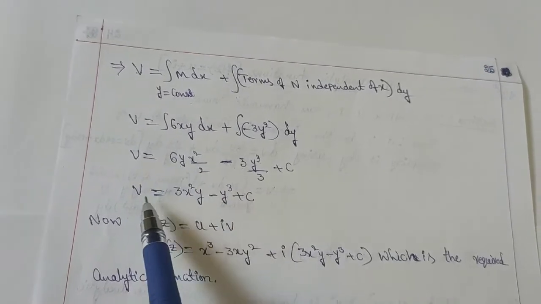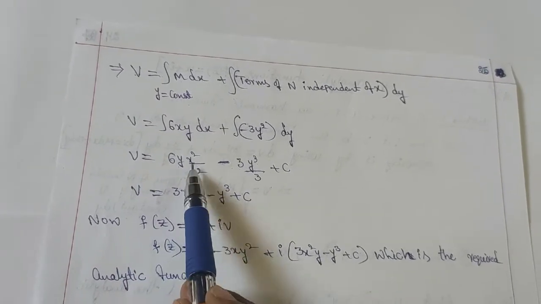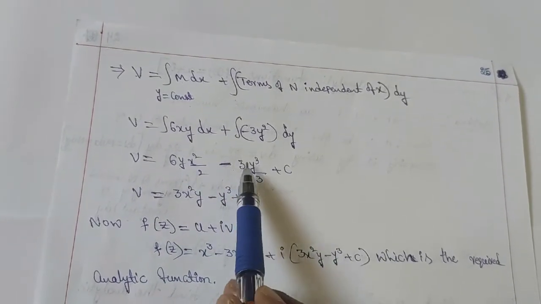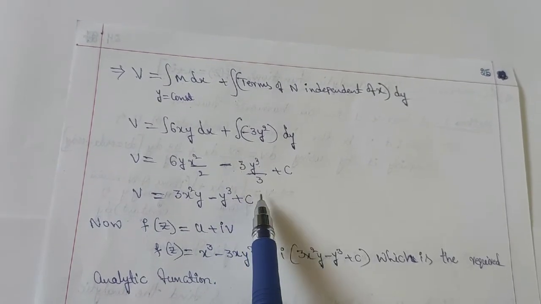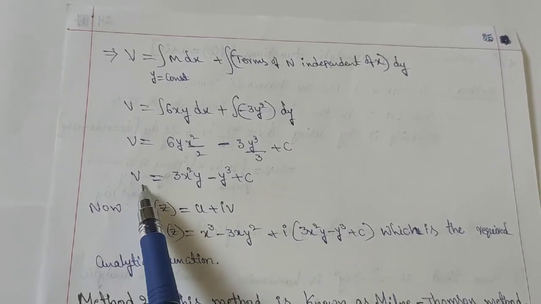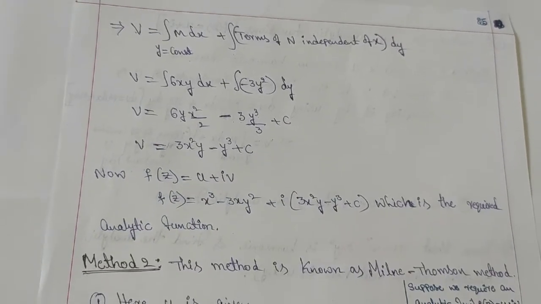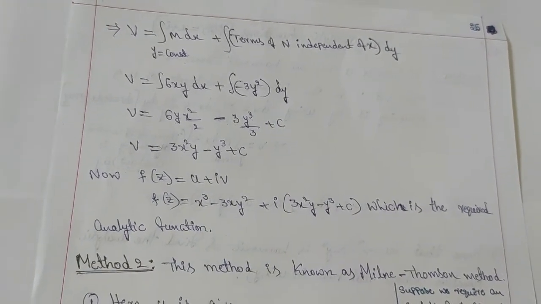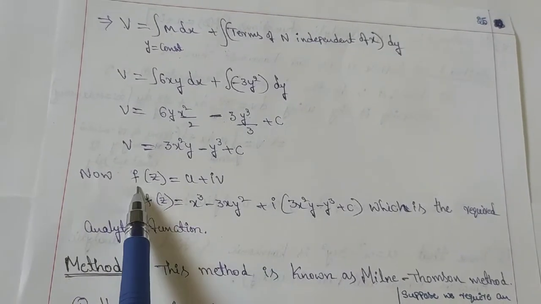2 3s are 6. We will get the v value 3x square y minus, here 3 3 cancel, minus y cube plus c. That means we simplified the v value. Next, in the third step, we have to substitute u and v values in the function f of z.